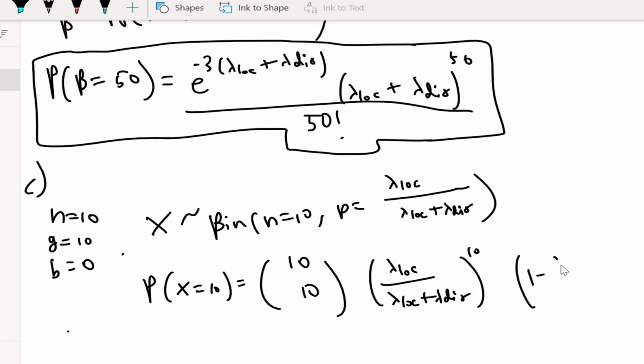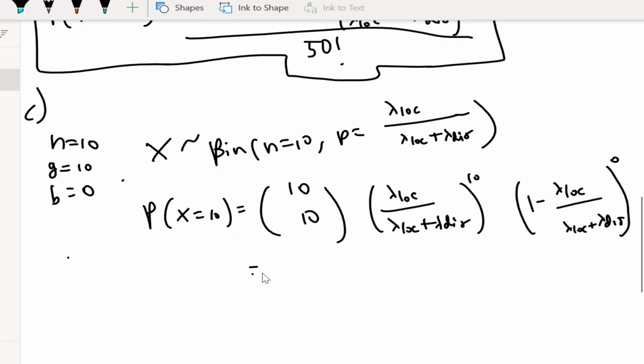I'm just gonna write 1 minus lambda local over lambda local plus lambda distance, but you should know that it's just the same thing with lambda distance at the top, to the 0th power, and then since 10 choose 10 is just equal to 1, this is equal to 1.